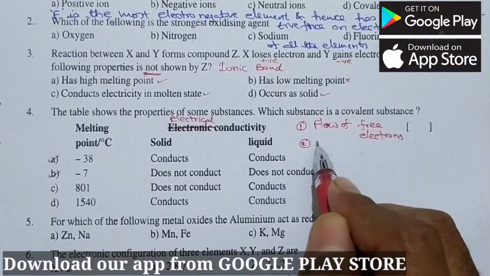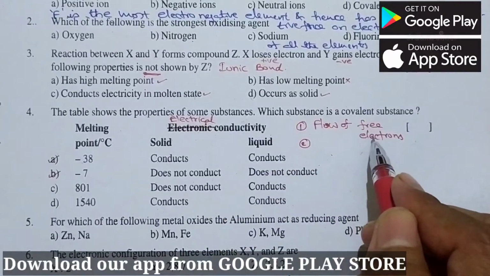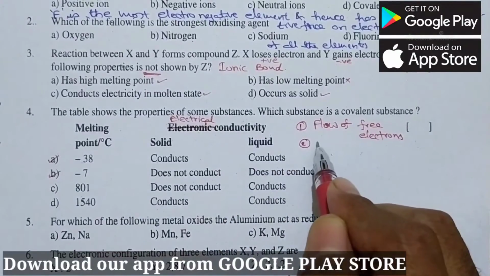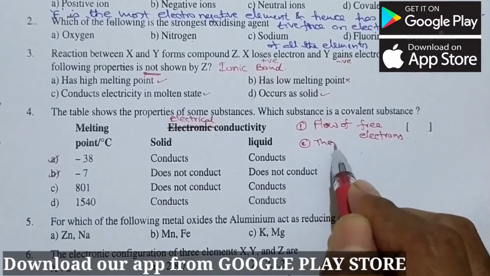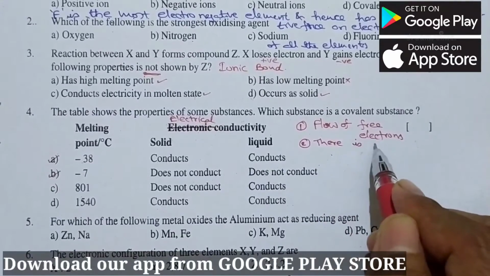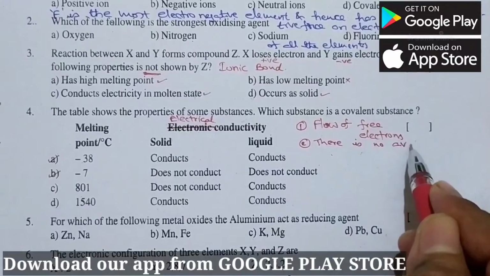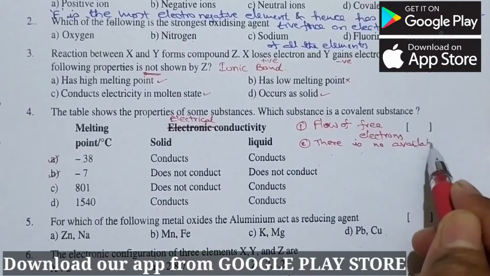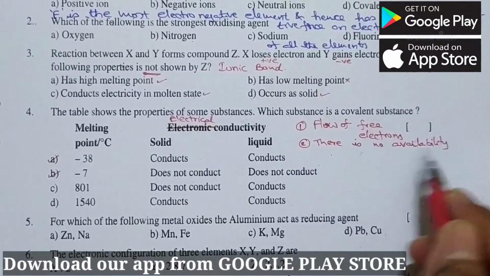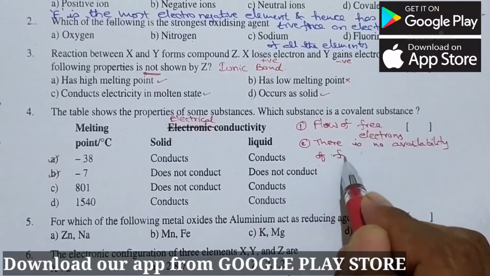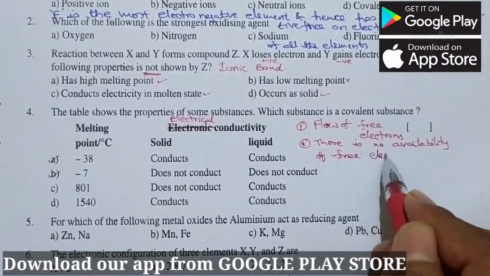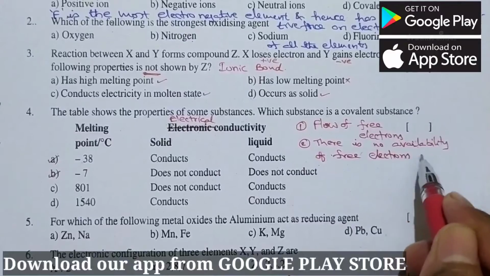So here for the transformation of electricity, free electrons are required. But here we need to understand that there is no availability of free electrons or ions,